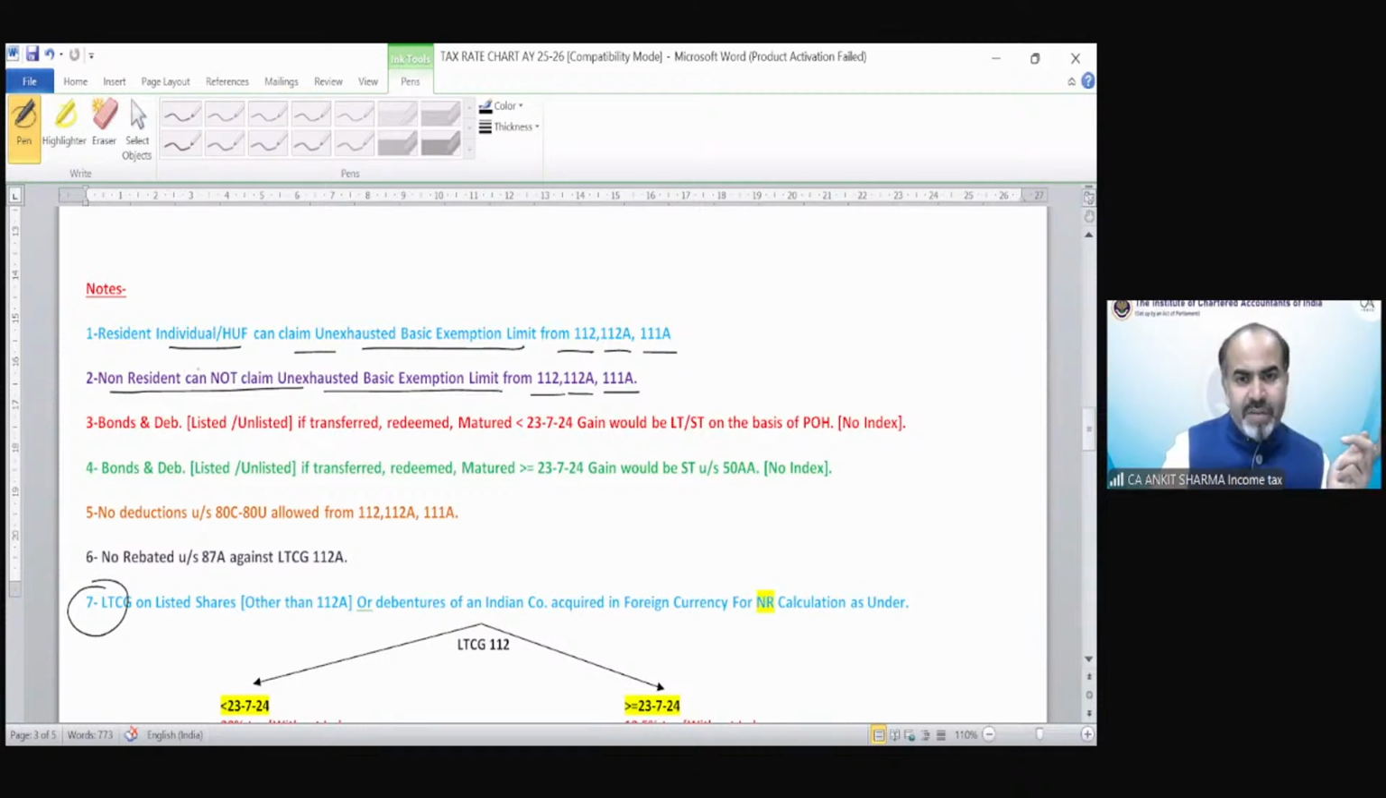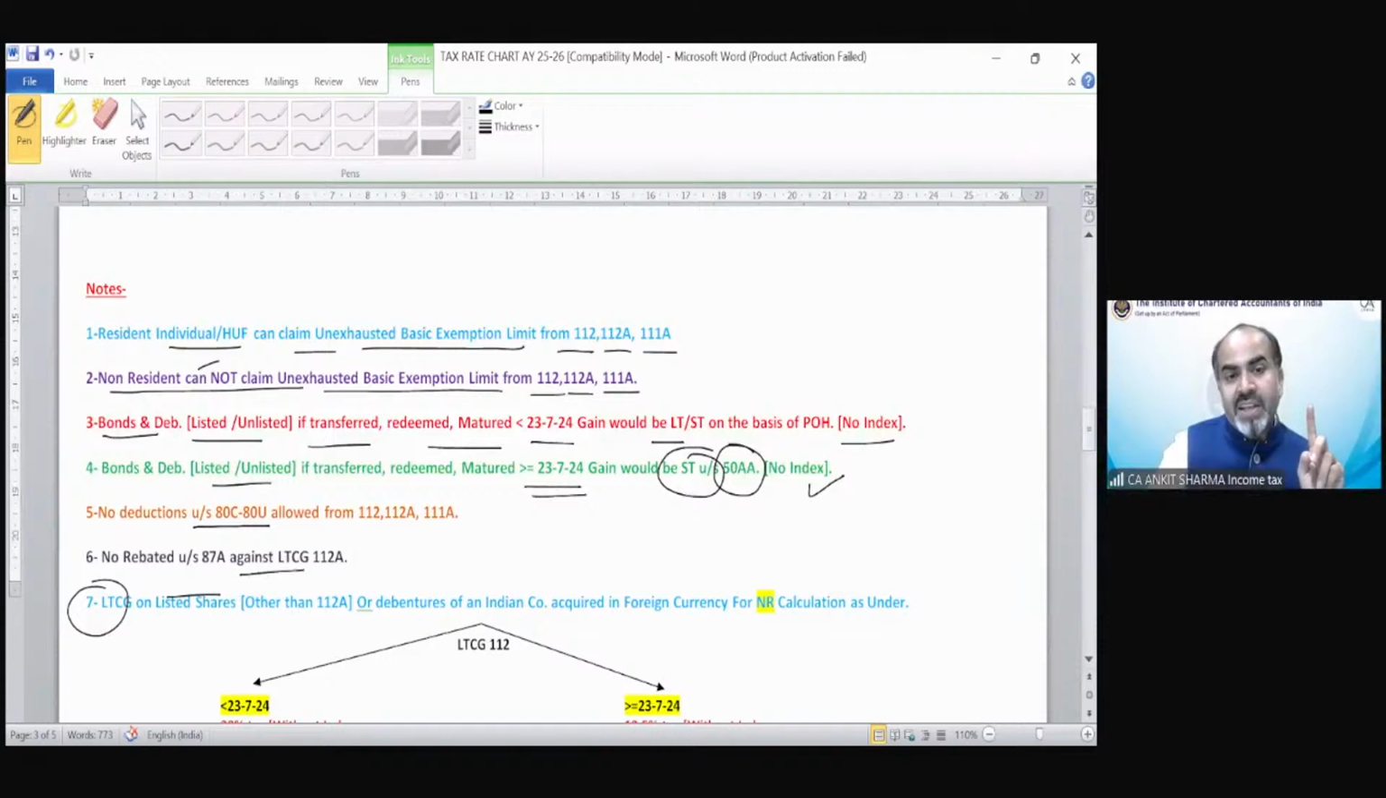Bonds and debentures, we have already discussed this point. Bonds and debentures, listed or unlisted, if transferred, redeemed or matured before 23rd, then the gain would be long-term or short-term depending upon the period of holding, no indexation. Bonds and debentures, listed or unlisted, if transferred or redeemed on or after this date, they would always be short-term under section 50AA, no indexation still. No reduction can be claimed under sections 80C to 80U. We have discussed earlier. No rebate under section 87A against long-term 112A.